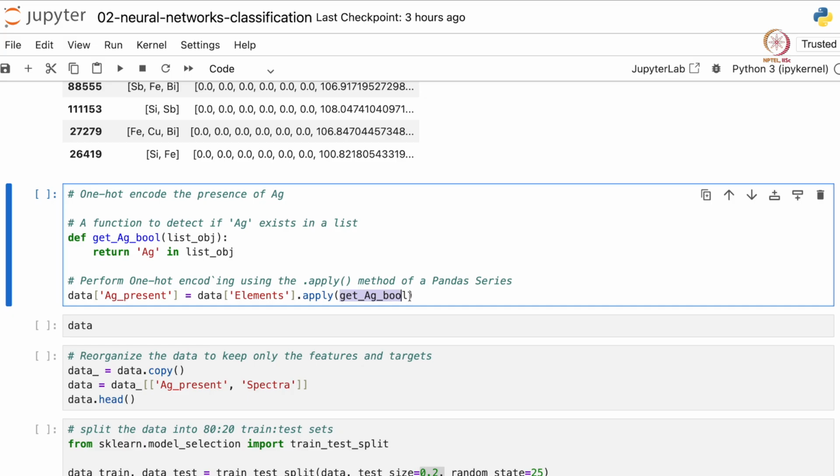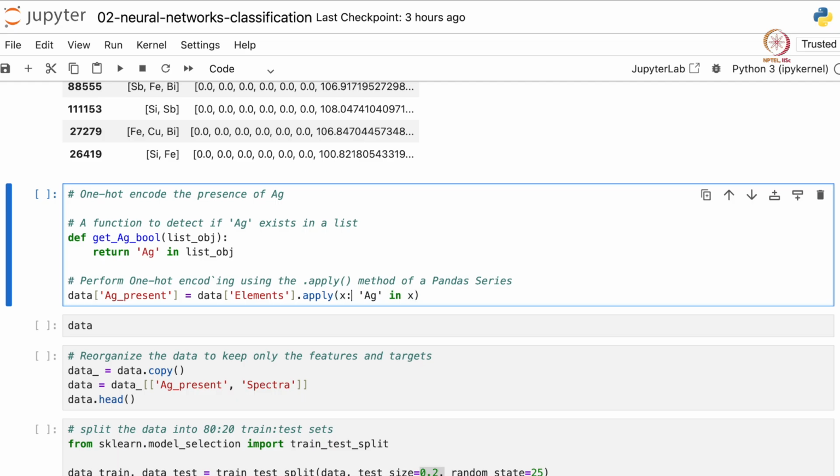Here I would like to also introduce you to lambda statements in Python. This function getAgBool is very simple, and we need not explicitly define it; we can write this function all together here. Let's say this function takes an input x and it returns the value 'Ag in x'.